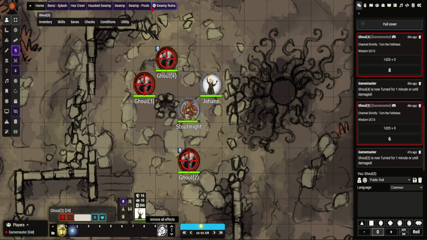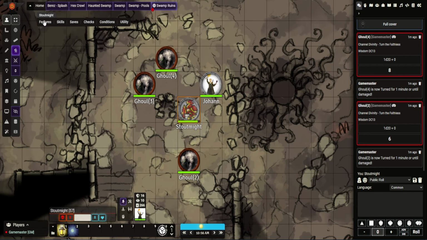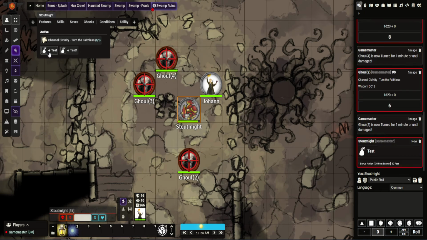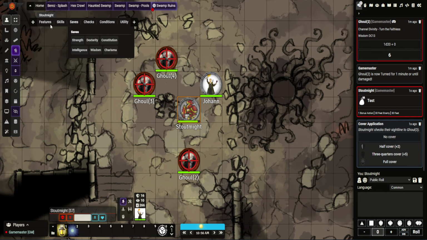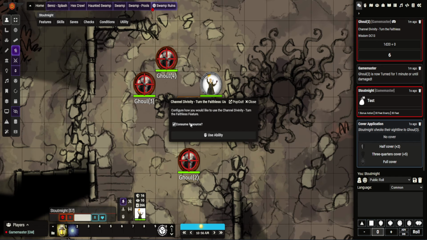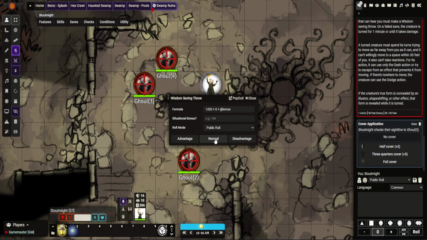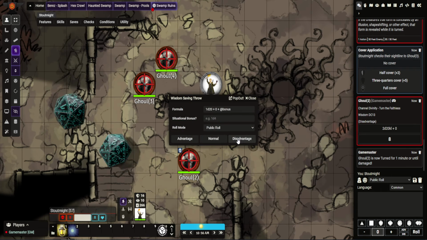So what I'll do is I'll run it one more time so you can see. I just remove these effects, and again if I untarget them, let's see if we get one that passes. Don't consume the resource on this. Let's make them roll with disadvantage.